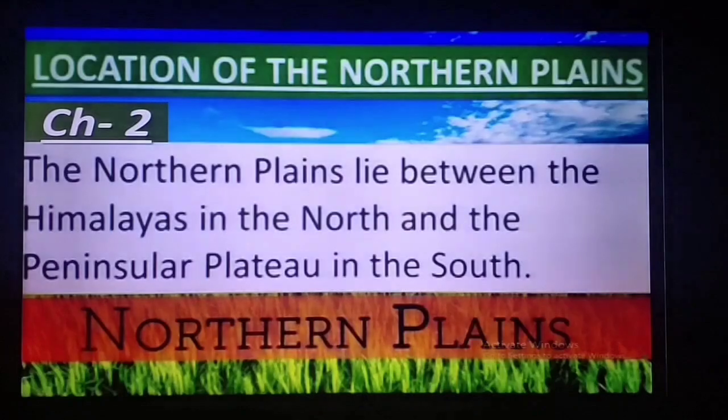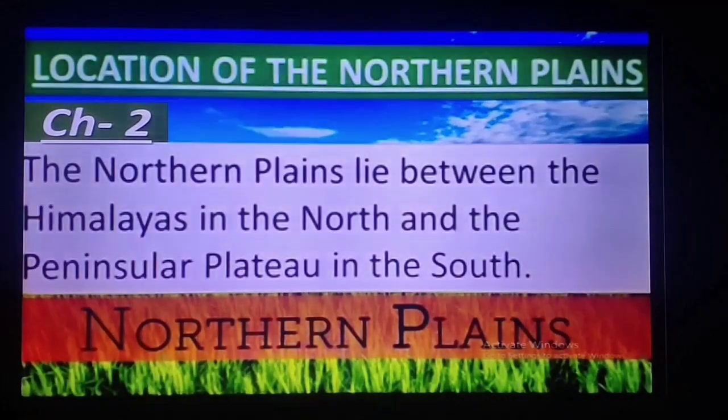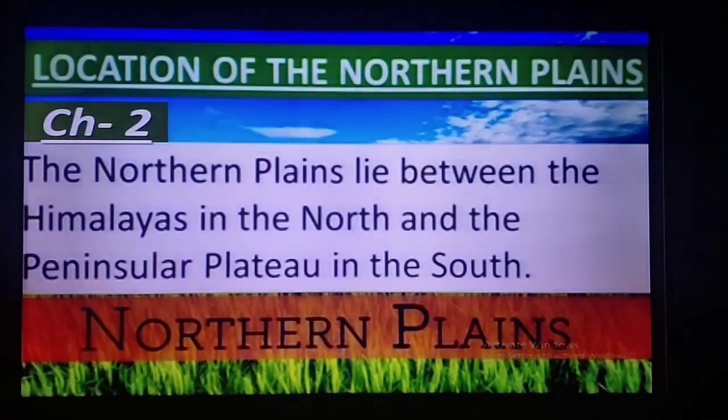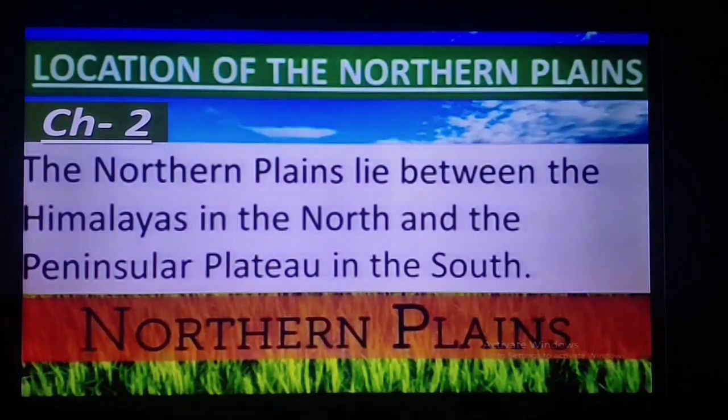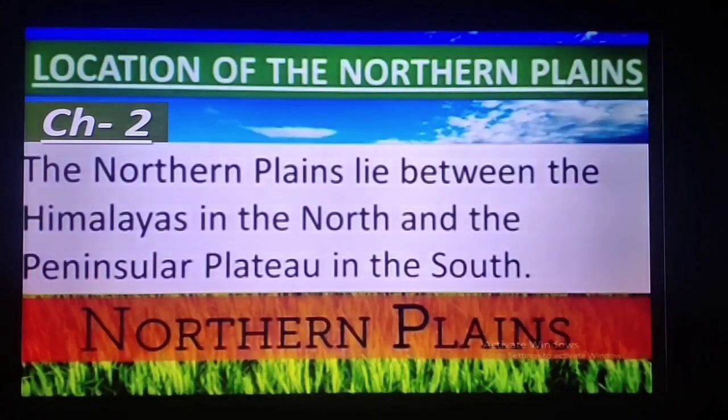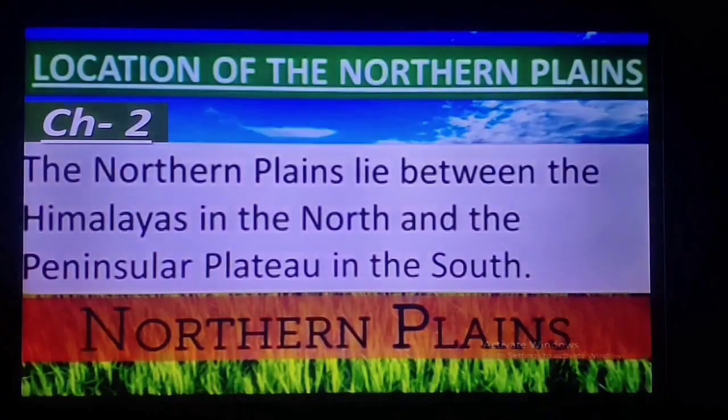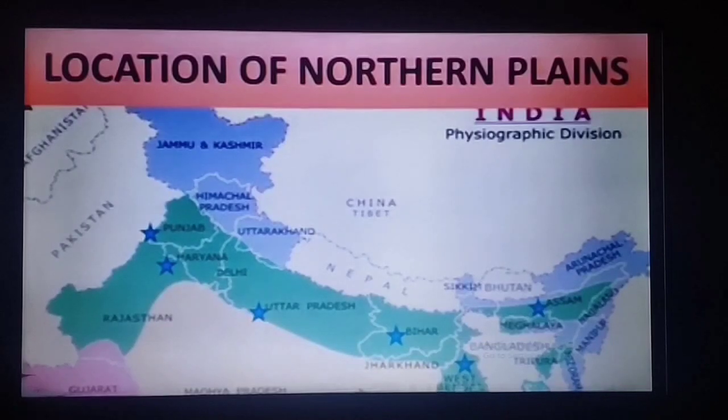The Northern Plains lie between the Himalayas in the north and the Peninsula Plateau in the south. This map will make clear the location of the northern plains.